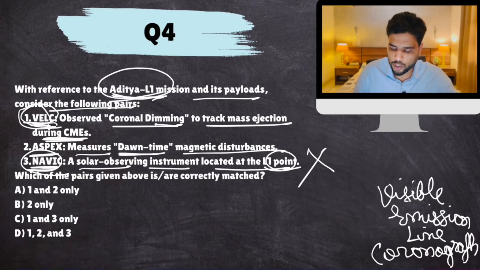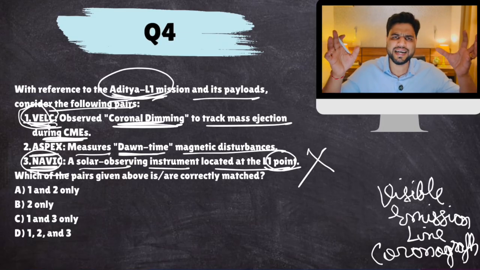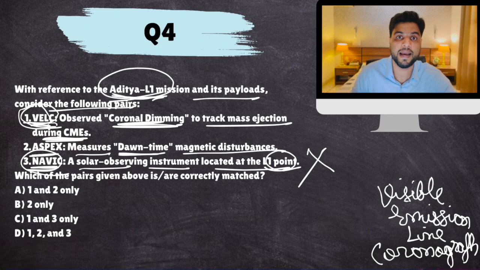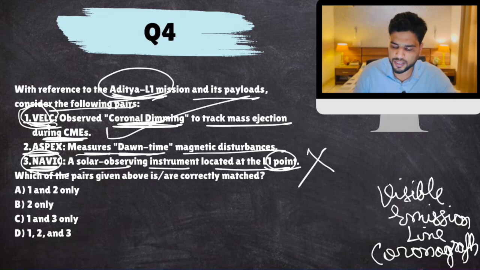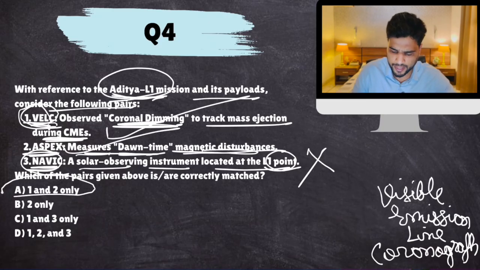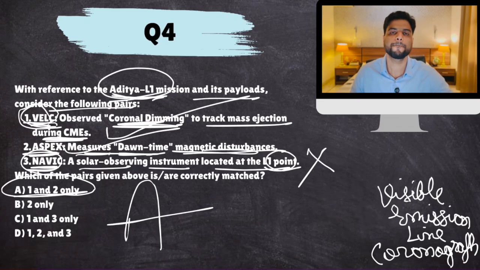And it does study coronal dimming, when the corona is a little dim. And at that point, it spits out a lot of CMEs. So yes. Aspects is another instrument aboard the L1 mission which measures magnetic disturbances during morning time of Earth. So this is also correct. The answer would be A.